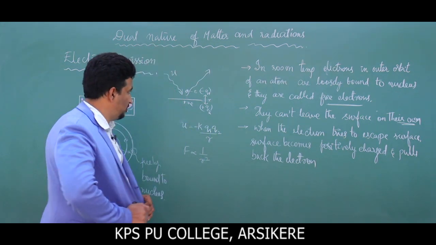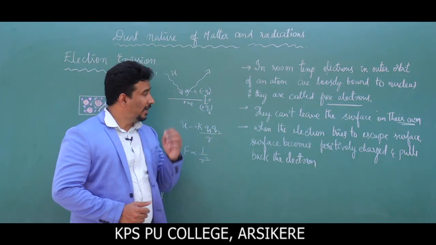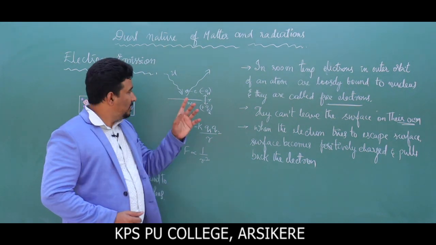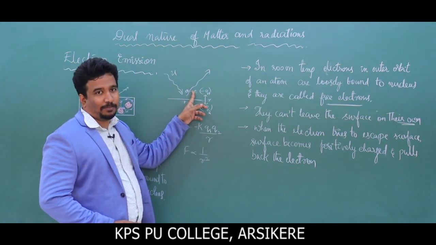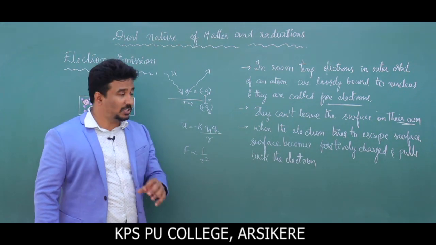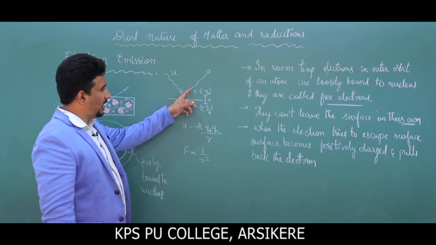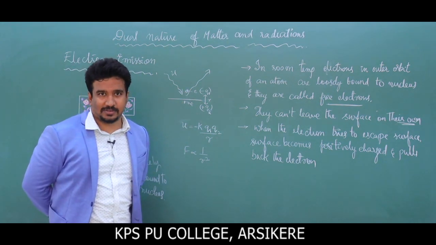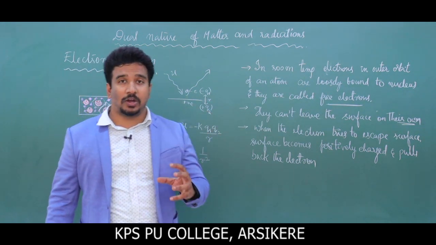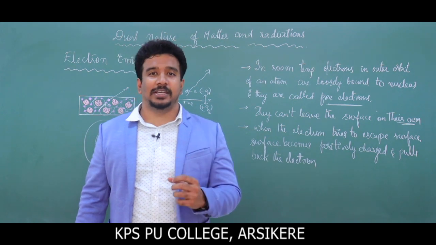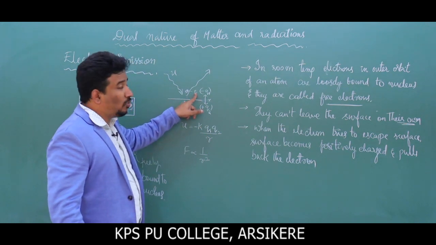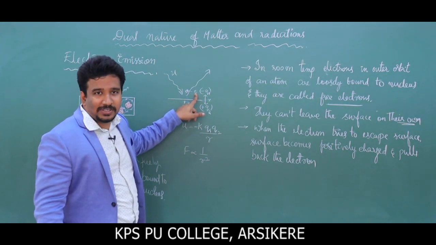And before that, let me ask you this question. The electron is trying to escape from the metal surface. Now what happened? The moment electron jumps out of the surface, what happens? The entire surface becomes what? Positively charged. And this positively charged surface just pulls the electron back onto the surface. Now, if this electron wants to jump out of the surface, it has to get extra energy. Extra energy ಕೊಟ್ಟರೆ ಮಾತ್ರ ಇದು ಇಲ್ಲಿರ್ತಕ್ಕಂಥ ಫೋರ್ಸ್ ಈ ಎಲೆಕ್ಟ್ರಾನ್ನ ಹೋಗಕ್ಕೆ ಯಾರು ಬಿಡ್ತಾ ಇಲ್ಲ? Positively charged metal surface. Am I clear with this?